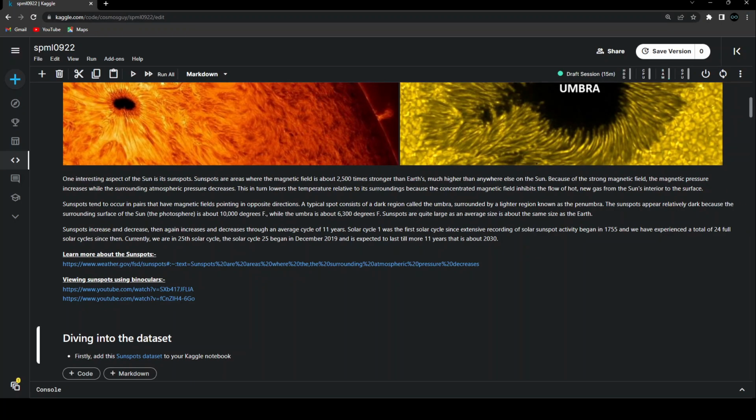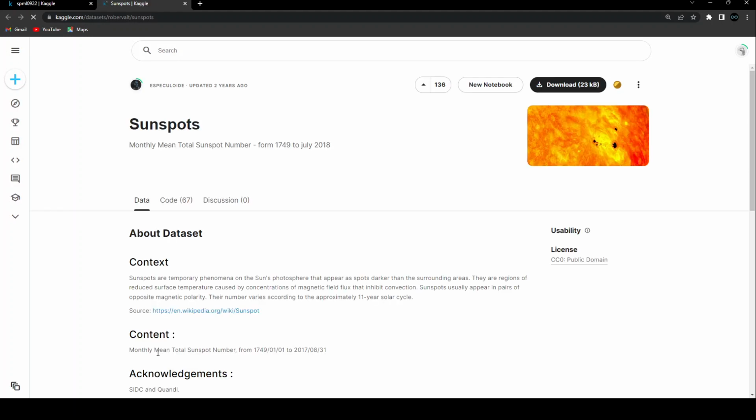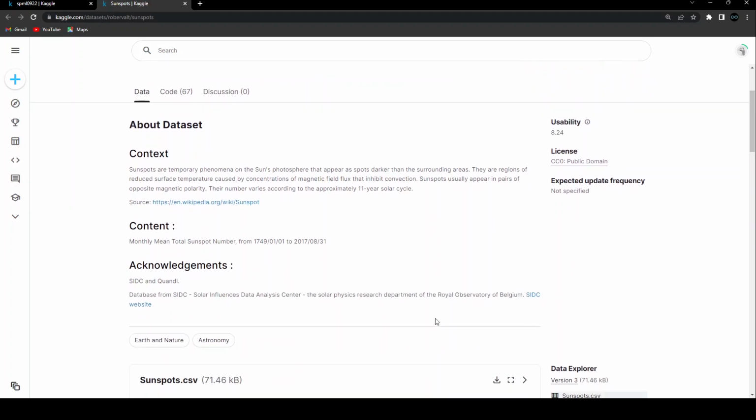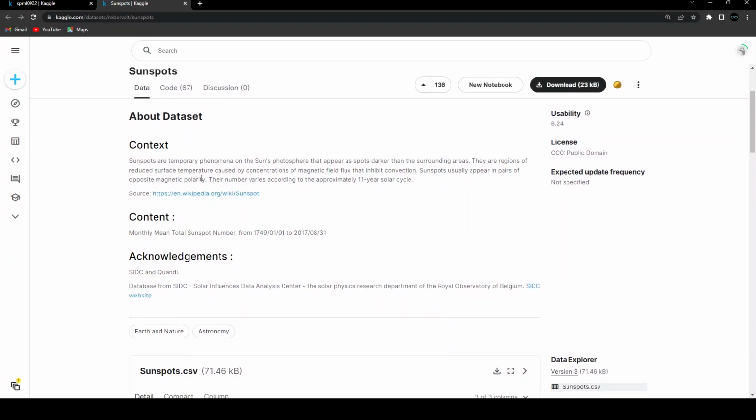And now that we are ready with the knowledge that we need to understand the data set for this project, let us go ahead and look into its content. For that, I'll click on this link. It will take me to this Kaggle web page, and over here we can find all the information regarding this data. We have the context, where we talk about the basics of sunspots and the 11-year solar cycle that we have just discussed.